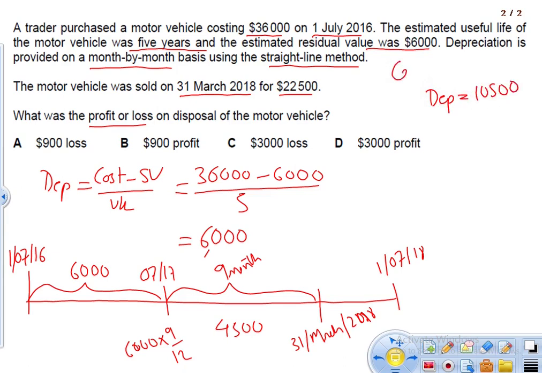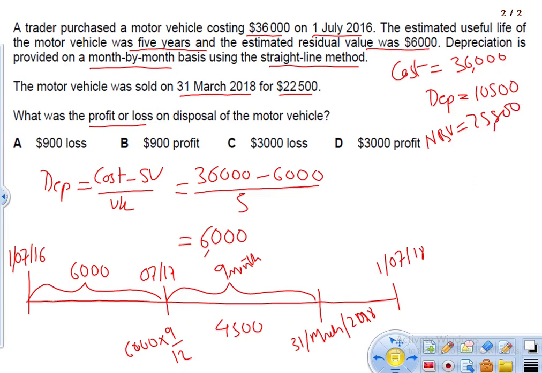The cost is 36,000, so the net book value is 25,500.